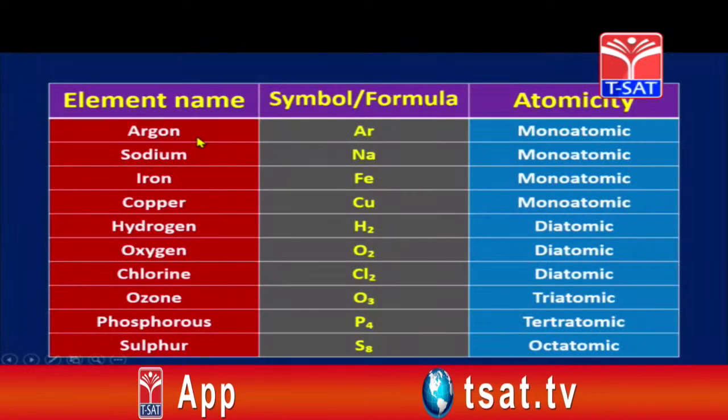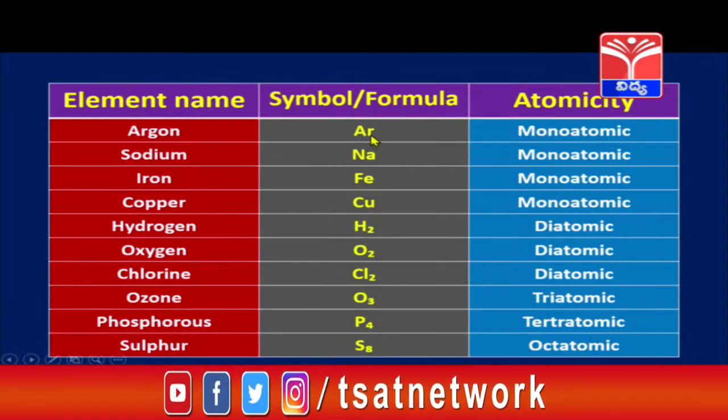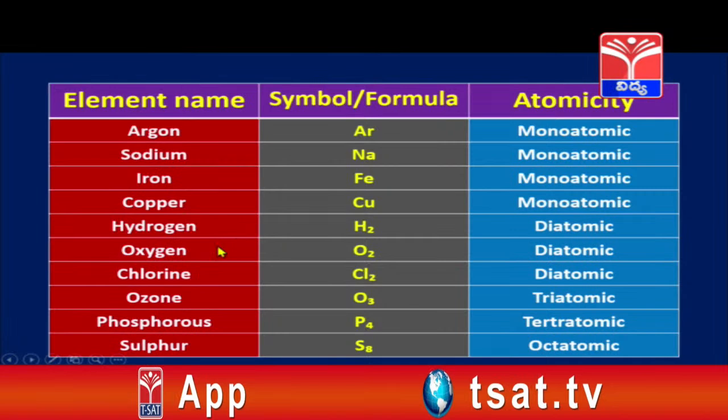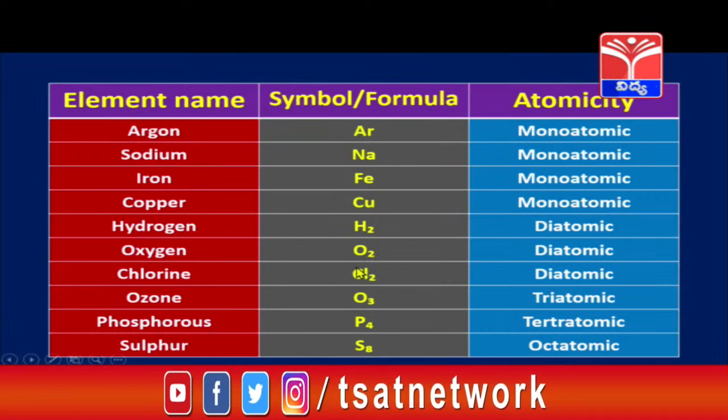See here, children. Argon is monoatomic. Similarly, sodium, iron and copper are also monoatomic. Monoatomic means, children, they exist independently and their atomicity is one only. And then hydrogen, oxygen, chlorine. These are diatomic elements. Diatomic means, children, they exist in the form of two atoms, H2, O2 and Cl2.